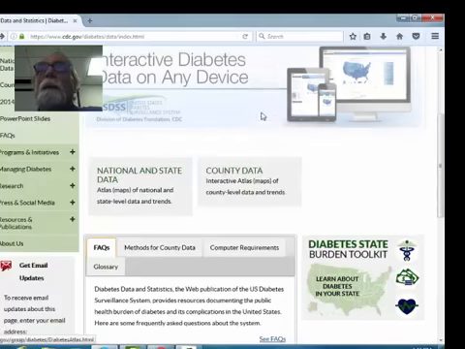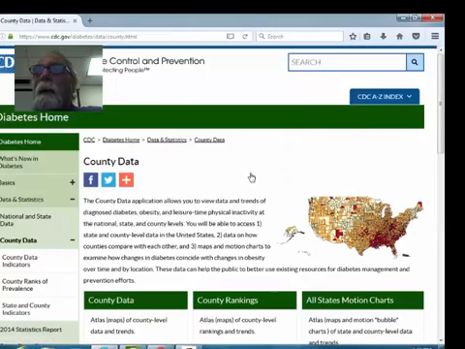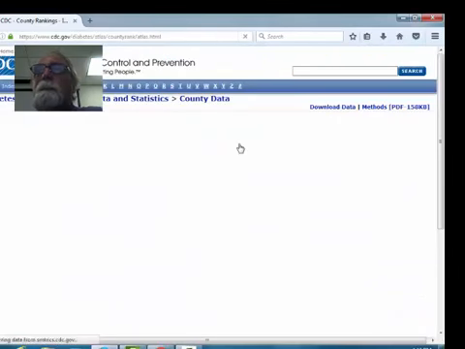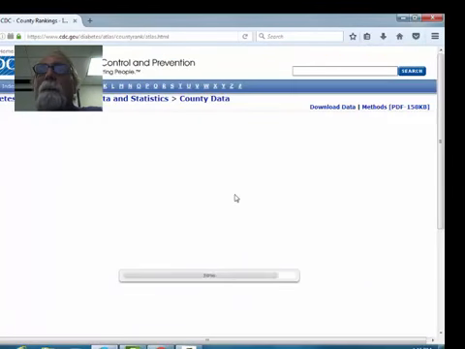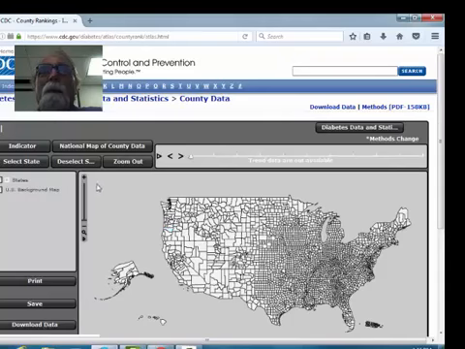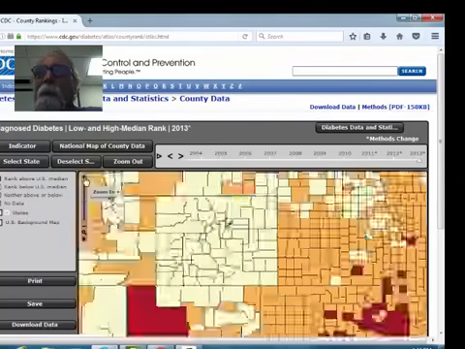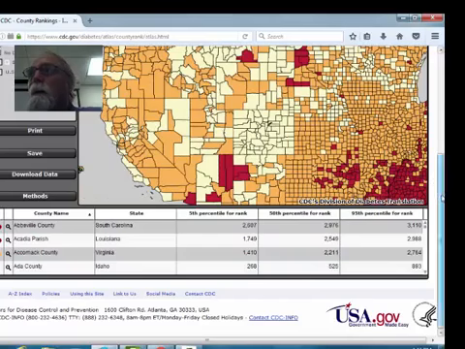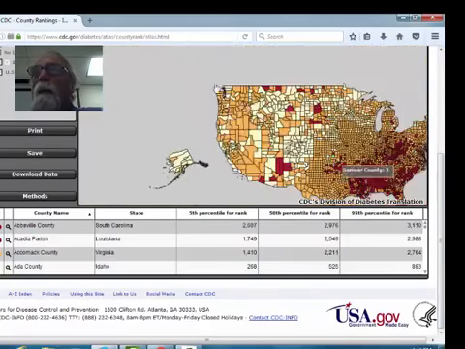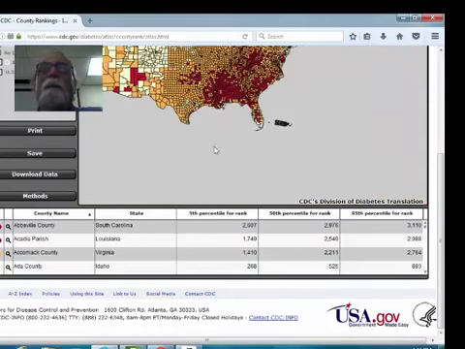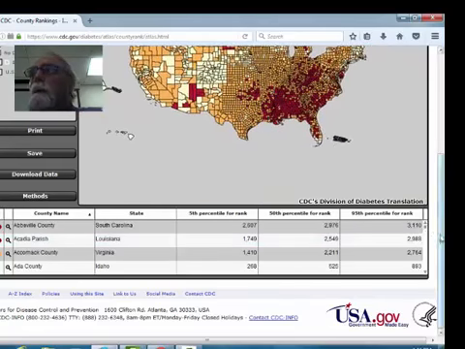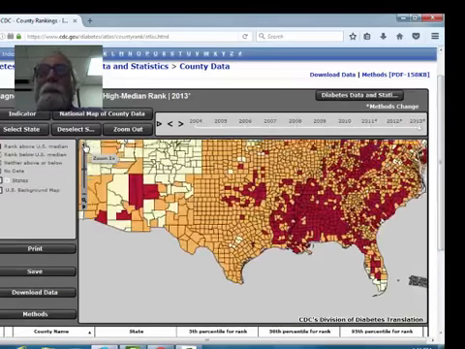So let's see if we can get some county data as well. County data. So county rankings. Let's look at, say, this comes up with an interactive map. So let's just really zoom in on, I guess we have to move this around and then zoom in a little bit on Texas.